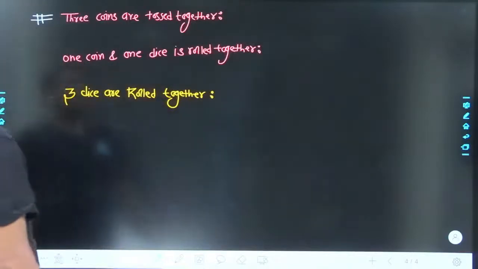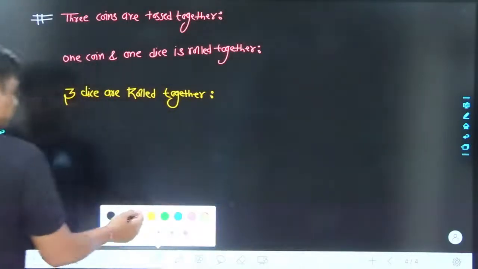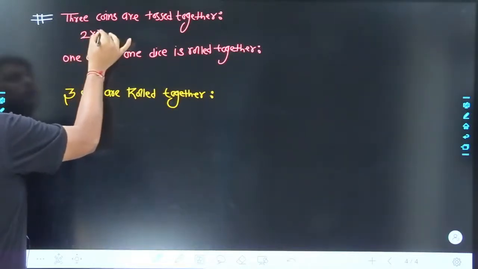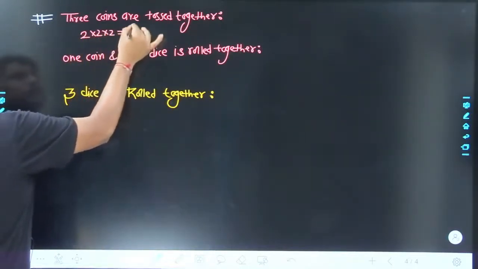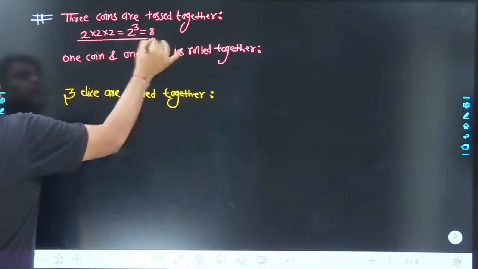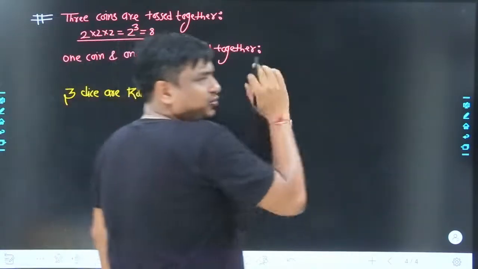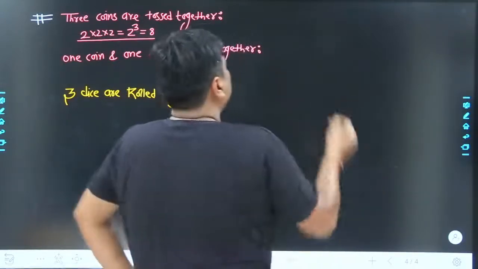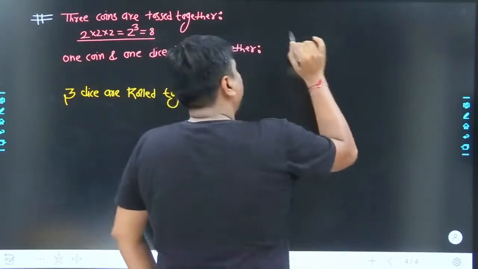The same way happens over here as well. 3 coins are being tossed together. In first coin, the total possibilities were 2. In second coin also the total possibility were 2. Put together, the result is being 8. If you want, I can write it over here. See, just focus. How do we write in a digital system? 0 0 0, 0 0 1, 0 1 0. So 0 is being taken as tail and 1 is being taken as head.